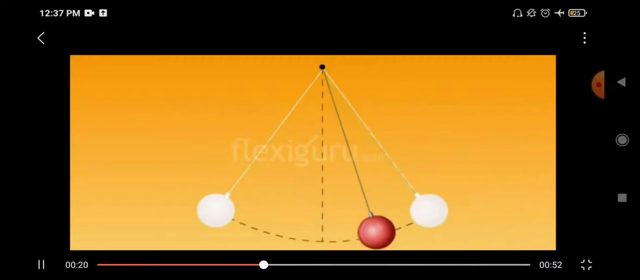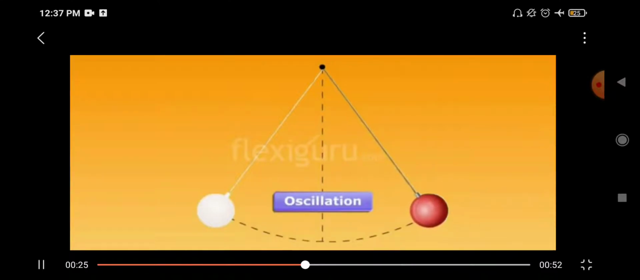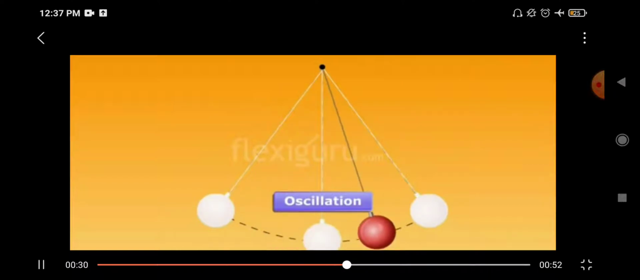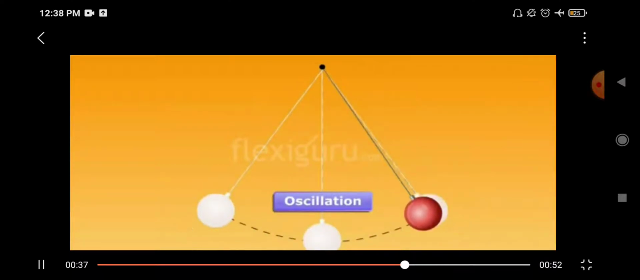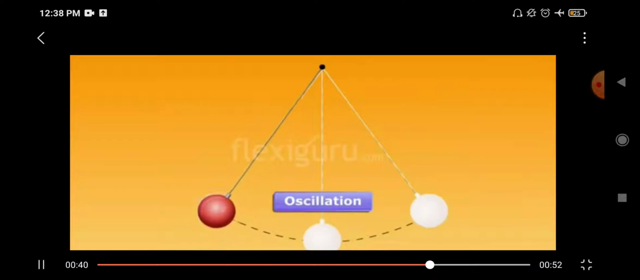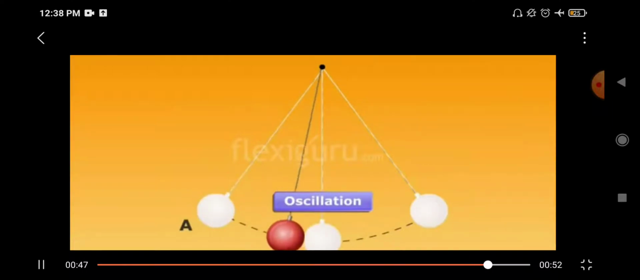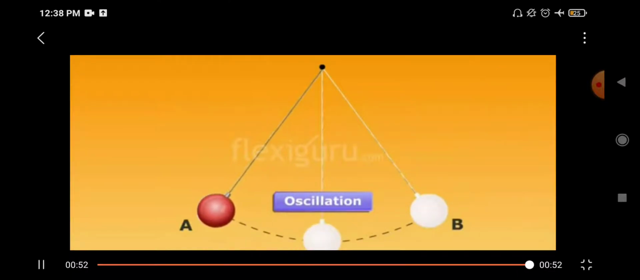Here you see, it will go left, then it will again go right. This is one oscillation. Again left, right. So from the midpoint, if it goes to A, then again comes back and goes to B, then again comes back, this is one oscillation. From the mean position in the middle, left, right, then again coming back to its mean position in the middle is called an oscillation or one vibration.